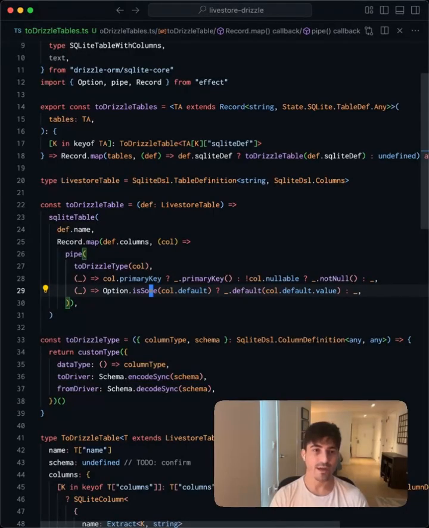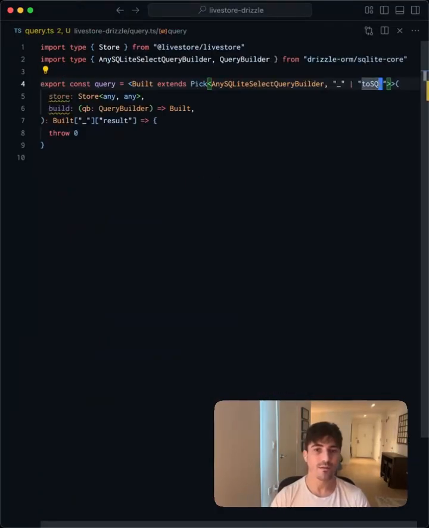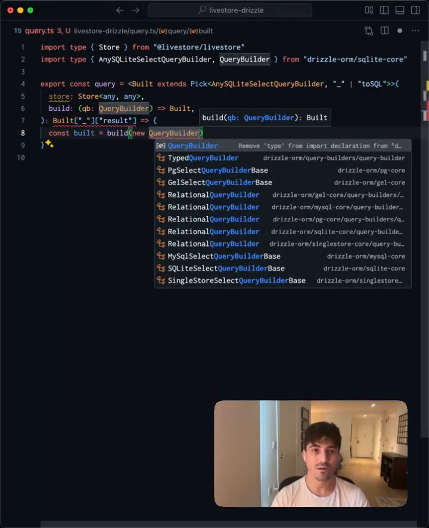And that should do the trick as far as the runtime functionality of toDrizzle tables. Now let's go to query and let's get this part of it working. We'll go down to the implementation, and we're going to say built equals build, and here pass in a new QueryBuilder.